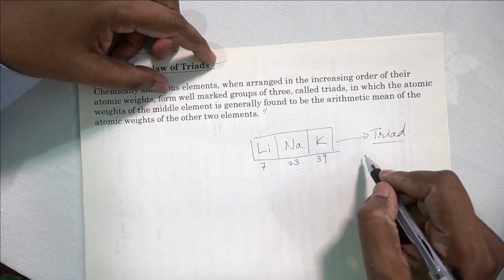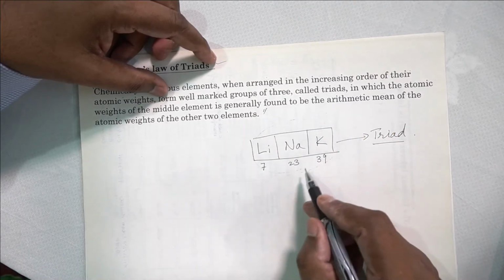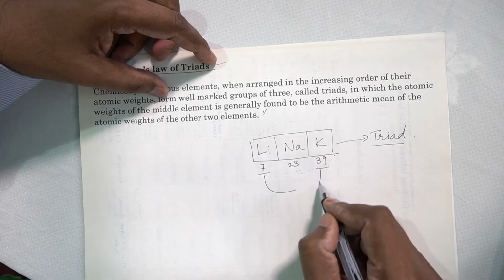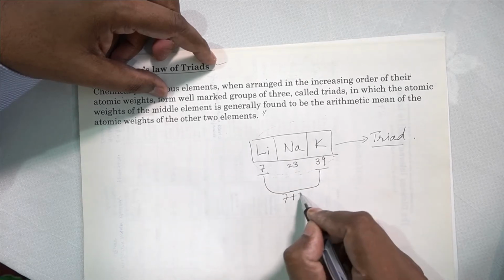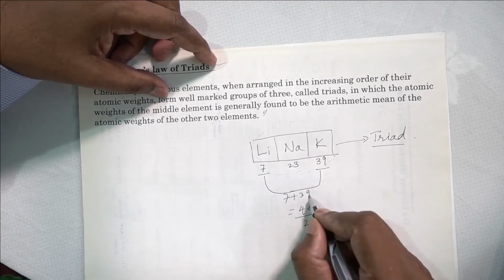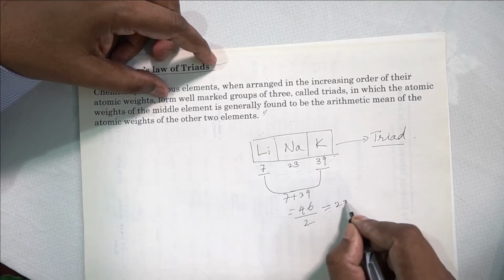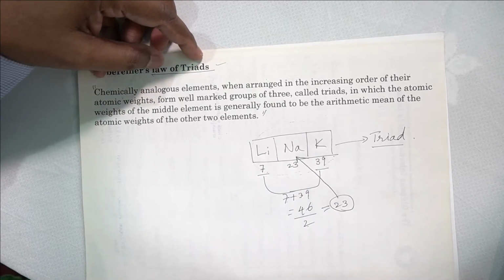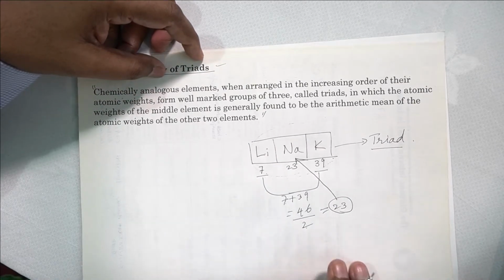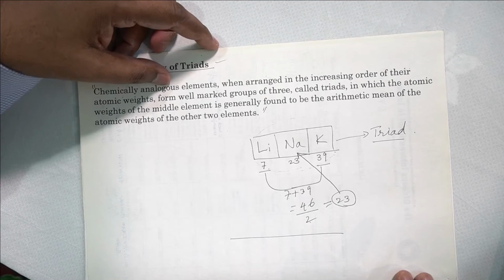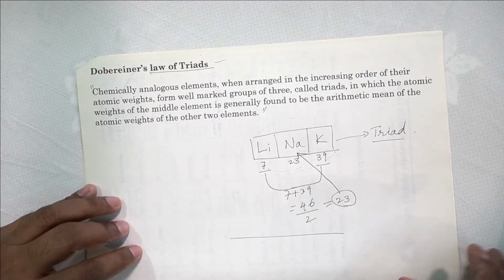And what is the speciality of the triad? If you take the arithmetic mean, the average, of the atomic weights of the first and the third element, you add these two: 7 plus 39 is equal to 46, and divided by 2, because there are two elements, that is the average, comes to 23, and that is the atomic weight of the mid element. That is what he is saying. Now it's looking very interesting, but the question is, how does this help the study of the properties of elements? Many questions were asked. We will understand what happened to this theory afterwards.